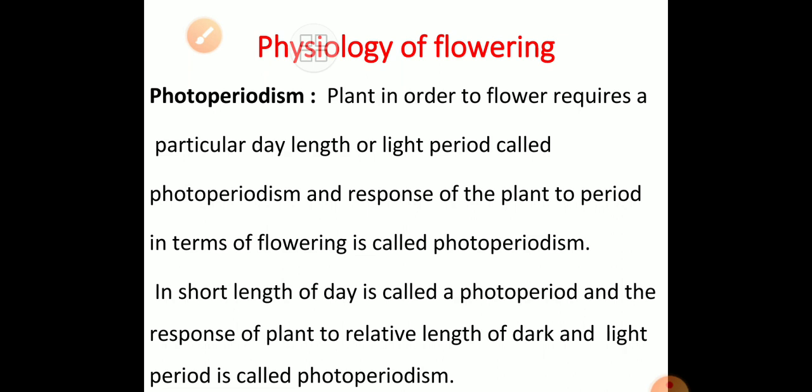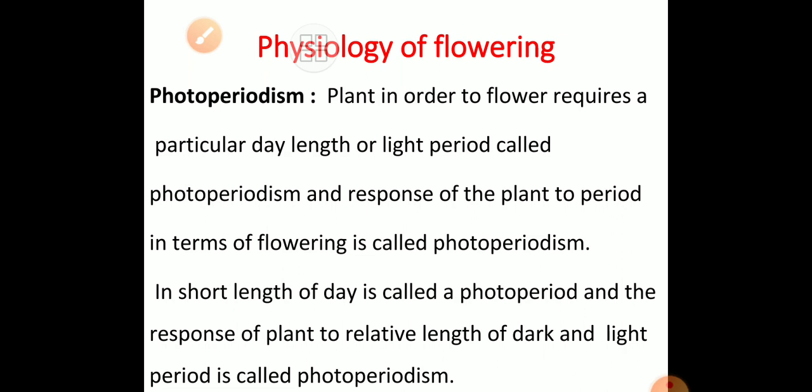Each and every factor makes effects on the development, growth, flowering, fruiting, seeding of a plant. So in today's lecture, we have to get an idea about the effect of light on the initiation of flowering, or day length. That we have to learn in today's new topic.